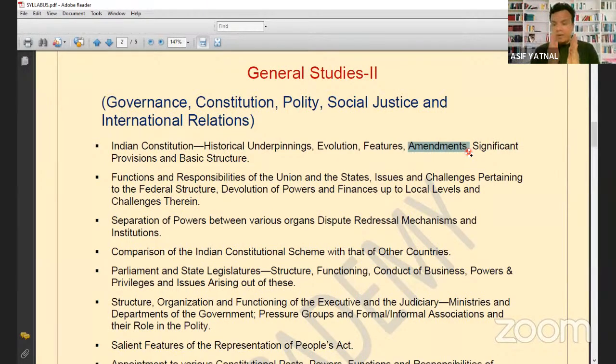Your basic note and your current affairs will be on the same page only. First page will be the static part. Second page will be your current affairs part. It could be possible कि अमेंडमेंट को लेकर suppose उस साल में बहुत ज्यादा डिस्कशन हो रहा है तो आपका करंट अफेयर्स वाला 2 पेज हो सकता है. It could be 2 pages, it could be 3 pages. You getting it? Basic on 1 page, second page current affairs.